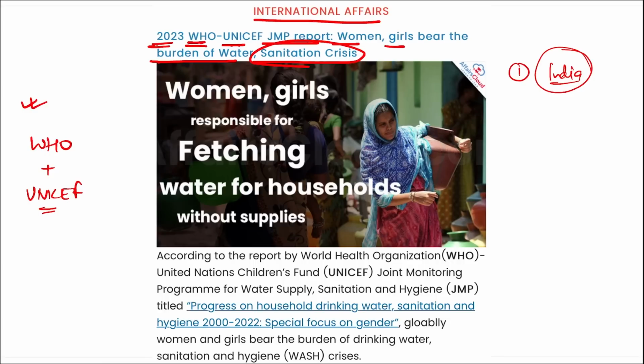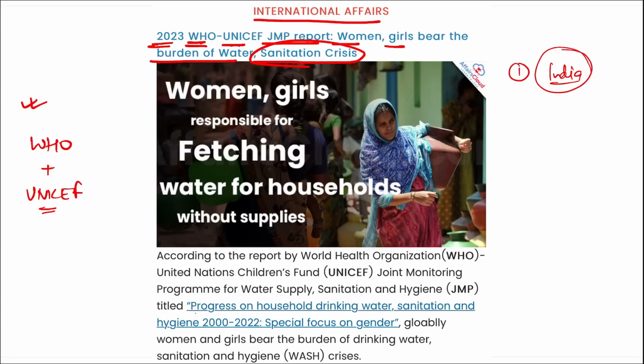If there is a man and a woman in the house, the man will go out for earning, he'll go and work and bring money into the house. On the other hand, women will be looking at the water problems, and the day-to-day chores also, right? And this report says that it is women and girls who are facing the burden of the water and sanitation crisis, right?